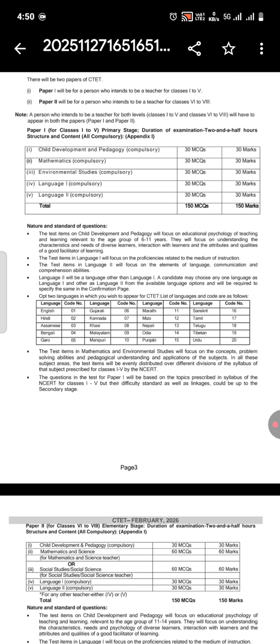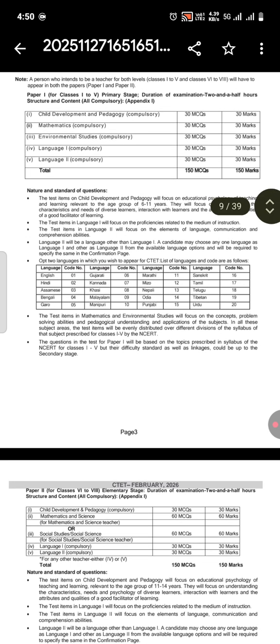What will be in Language 1? You have to choose the medium in which you want to teach, whether in Hindi or English. Okay. Language 2 will be a language other than Language 1, and your two languages should be different. You cannot take one language in both papers. A candidate may choose any one language as Language 1 and the other language as Language 2 from the available language options, and will be required to specify the same in the confirmation page.